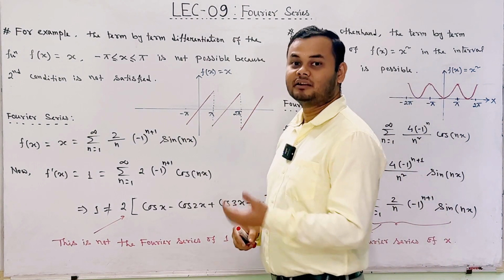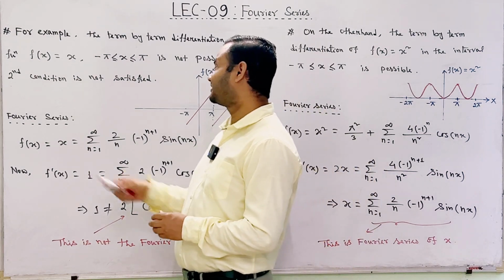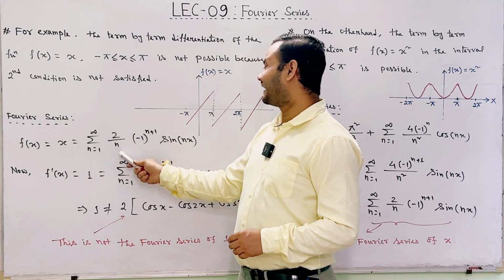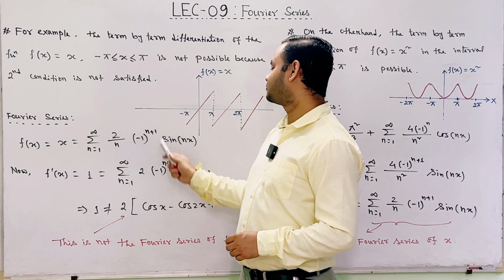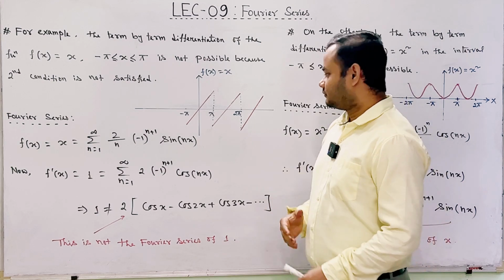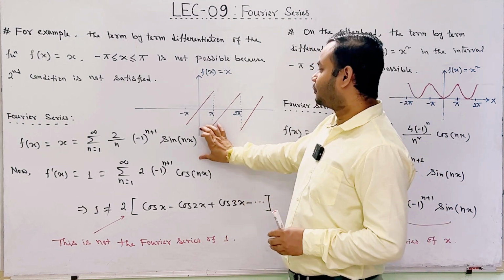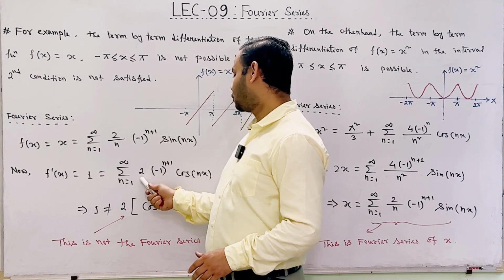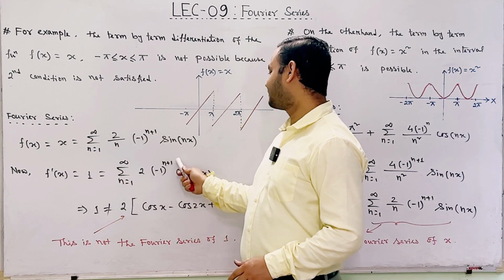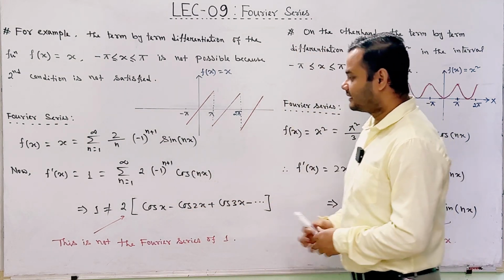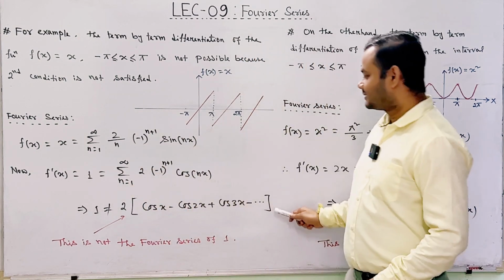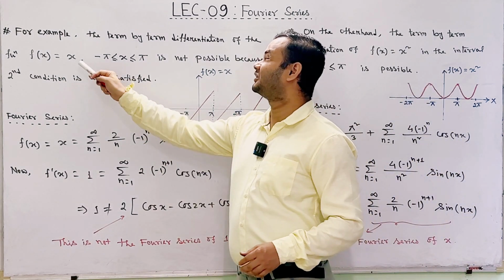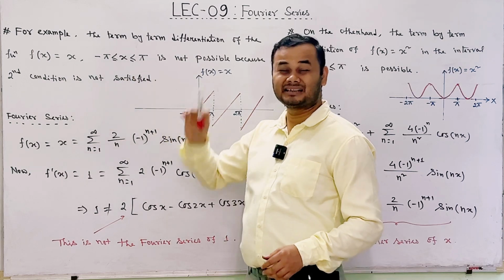Students, we know that the Fourier series expansion of the function f of x equal to x is given by summation n goes from 1 to infinity 2 by n into minus 1 whole to the power n plus 1 sin nx. Now, differentiating each and every term on both sides of this equation, we will get 1 equal to summation n goes from 1 to infinity 2 into minus 1 whole to the power n plus 1 cos nx. Here we have seen that 1 cannot be equal to this series. So we can say that the term by term differentiation of the function f of x equal to x in the interval minus pi to plus pi is not possible.